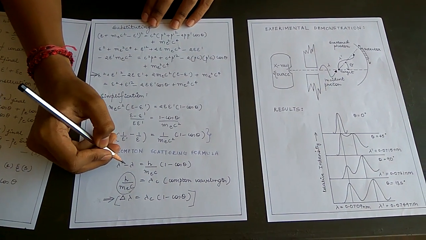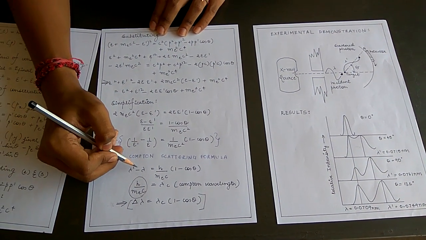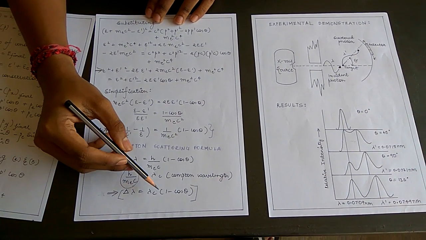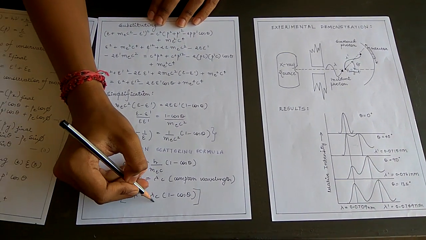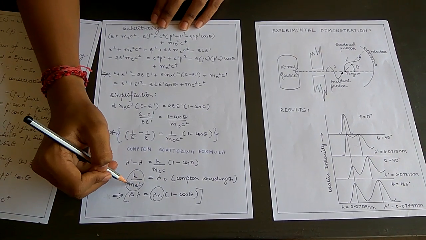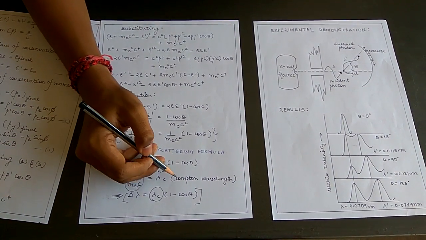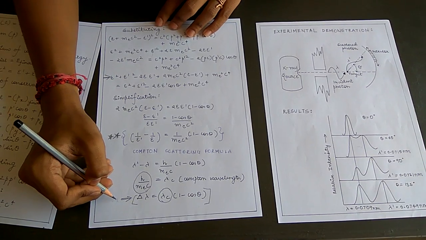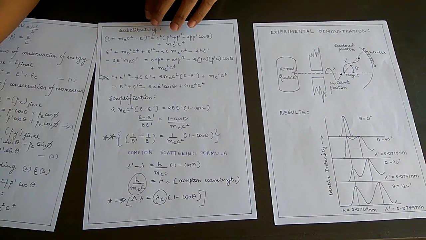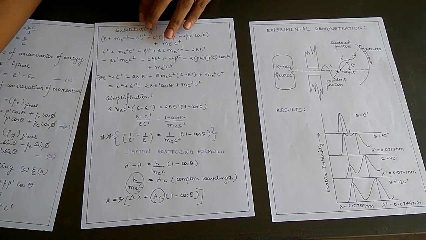As we know, λ' minus λ is the change in the wavelength, so this can also be written as λ' minus λ is equal to λc (1 minus cos theta). This λc over here is an important factor, because this is h/mc², which is nothing else but the Compton wavelength, and this is one of the main formulas due to which there is a change in the wavelength during the scattering of an X-ray or a high frequency photon.